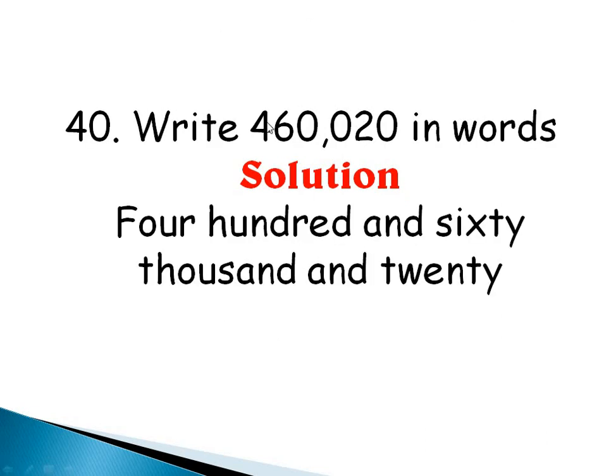Alright, question 40 says we should write 460,020 in words. Okay, so this is your units, tens, hundreds, thousands, ten thousands, hundred thousands. So that gives us 460,000. Okay, your 100 is 0, my tens is 2, and my unit is 0, so this is 20. 460,020. That is this figure in words. Is that taken? Very good.